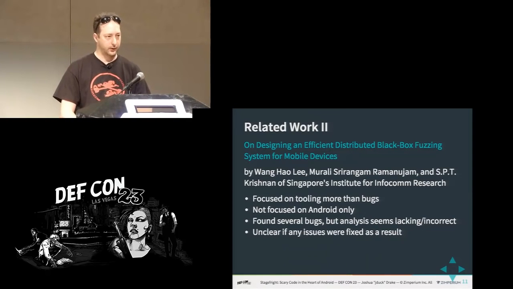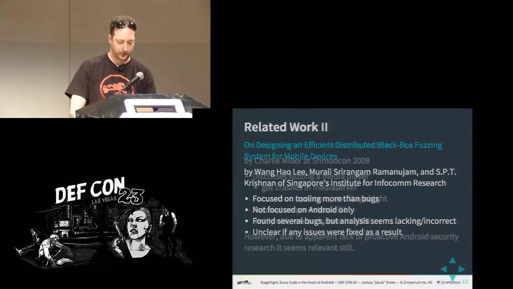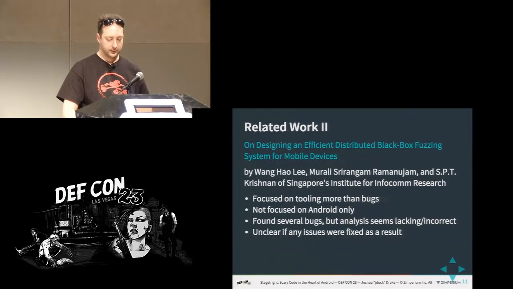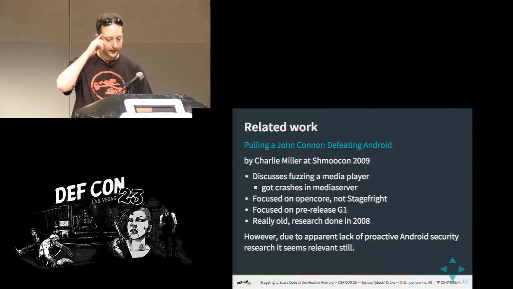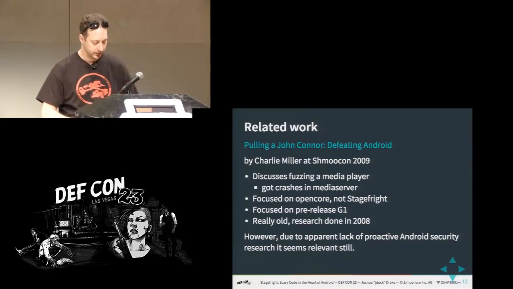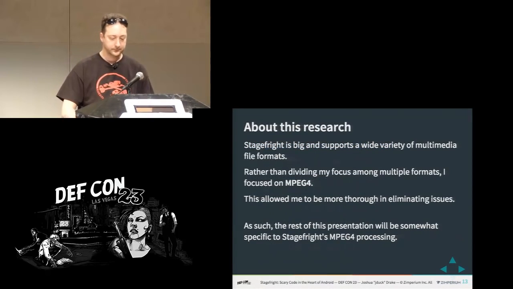So another related work was this paper about black box fuzzing on mobile devices. This is pretty much what I did in part of it. So it's definitely related, and they also talk about some of the stuff they had found in Stagefright. So related work, really old stuff, is Charlie Miller's talk, where he talked about Android hacking back before Android was even released. He found a vulnerability in a multimedia file that he reported, but this was so long ago that it was on OpenCore, not on Stagefright.